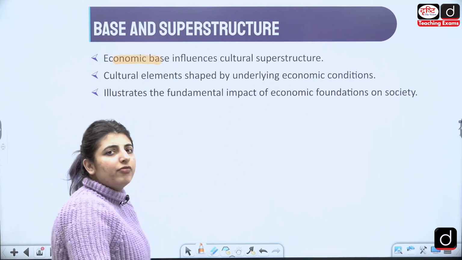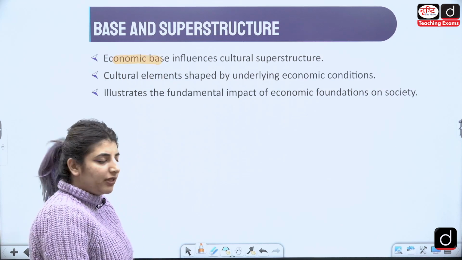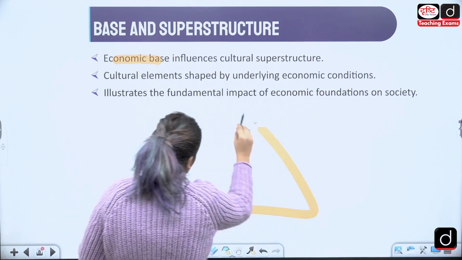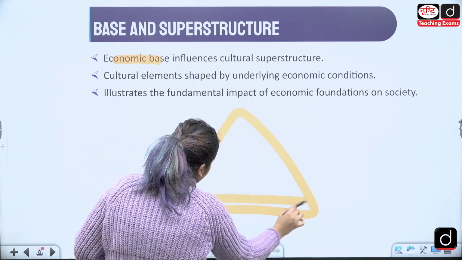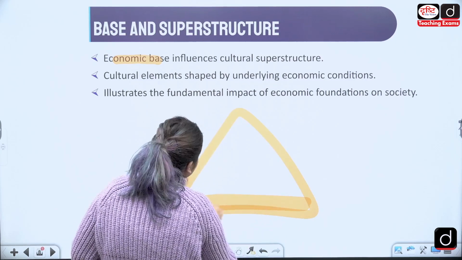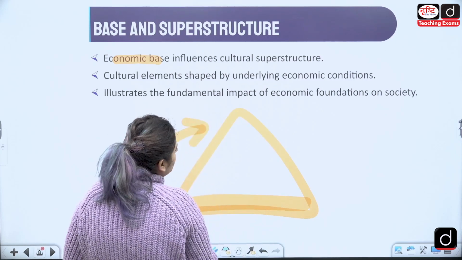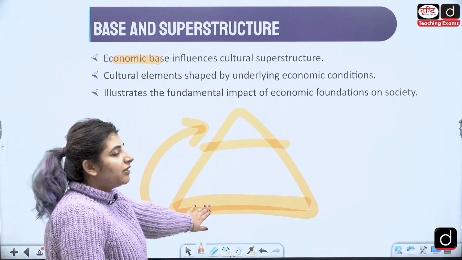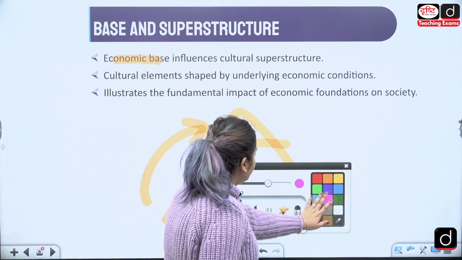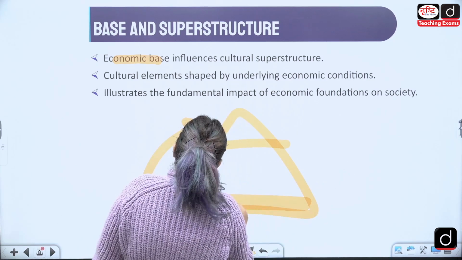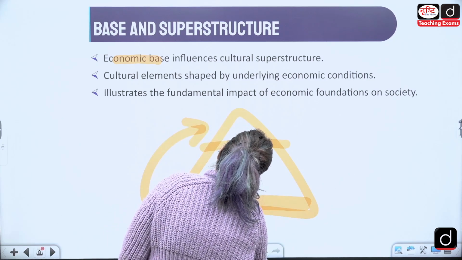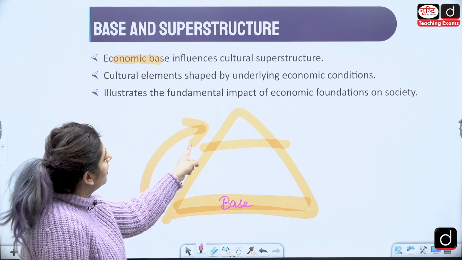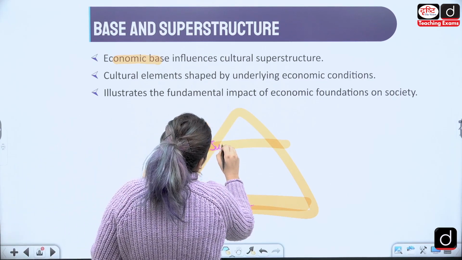Economic base, from where all the means of production would come, base, and then we have the superstructure. We have the figure like this, right? This is the base. It is always and always going to influence the superstructure. This would be the superstructure, right? So what would come in the base? In the base we will have the means of production, everything related to economy. And superstructure